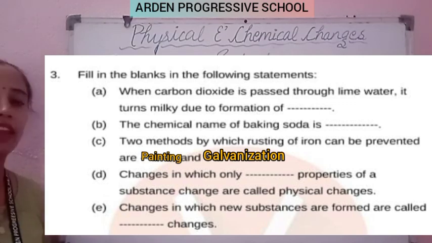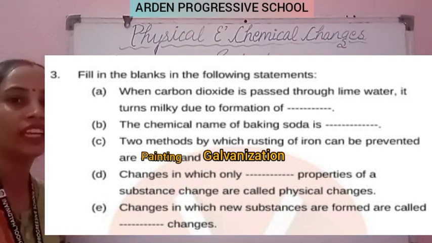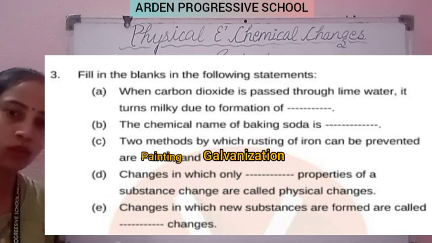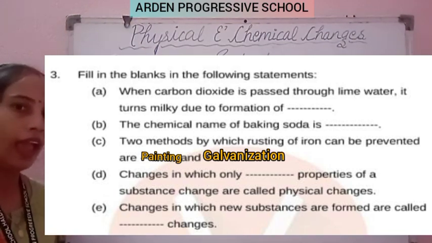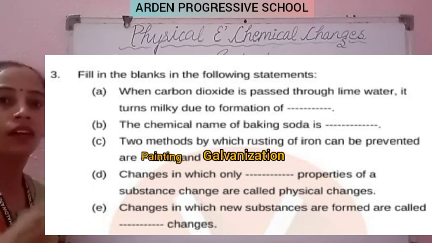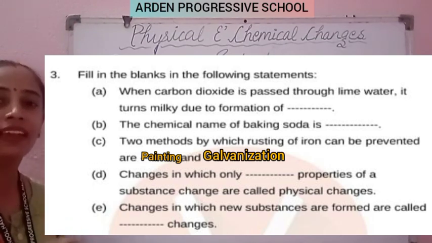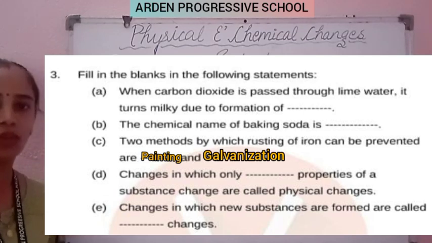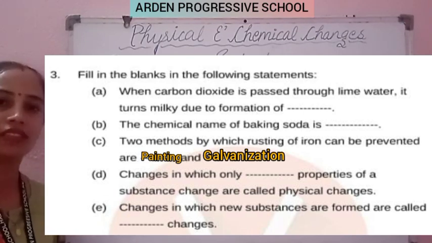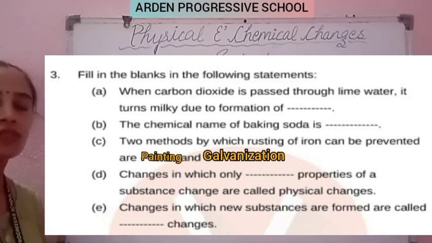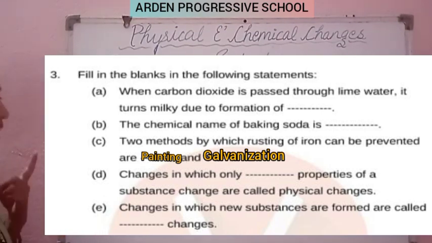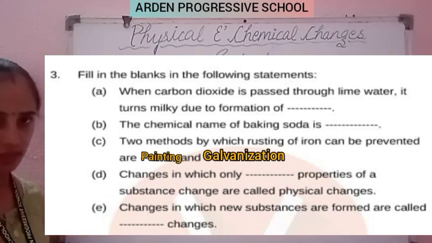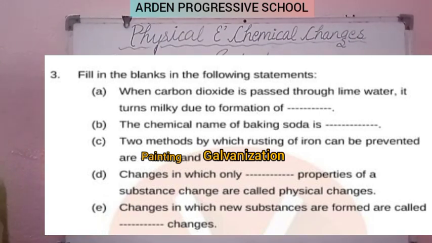Galvanization is the process when we put the zinc coating over the iron, so for preventing them from rusting. Clear? And we can paint regularly on the iron objects so that we prevent them from rusting. So the two main methods through which we prevent the iron objects from rusting are painting and galvanization. Clear, students? So fill in the blanks number 4.